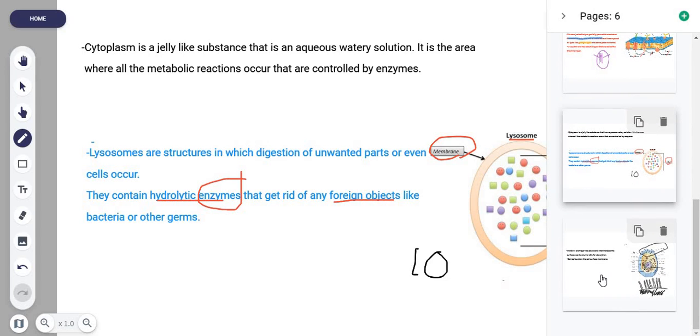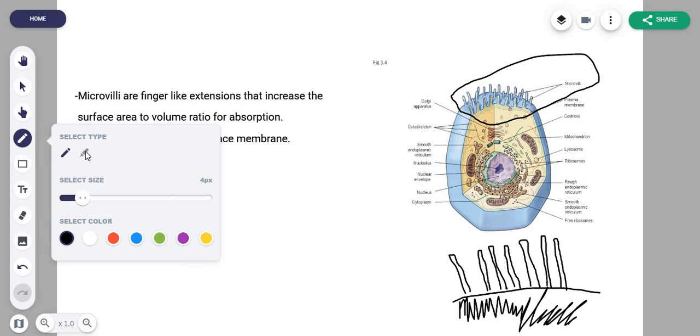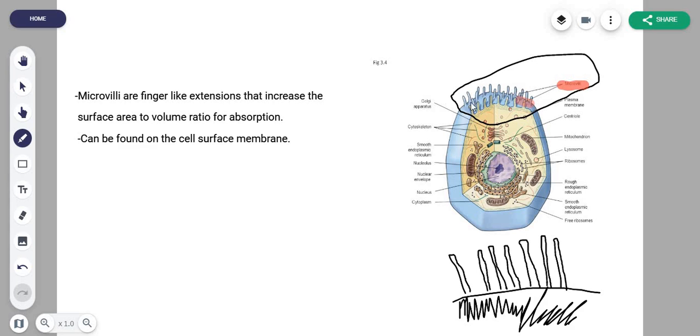Now we have another thing to cover, and that is your microvilli, right? So your microvilli is not shown in the picture above, the one that I just showed you a couple of seconds ago. So I have this new picture for you that should hopefully clear up what microvilli are. This is your microvilli, and they are found on the cell surface membrane. So the microvilli are finger-like extensions that increase the surface area to volume ratio for absorption.